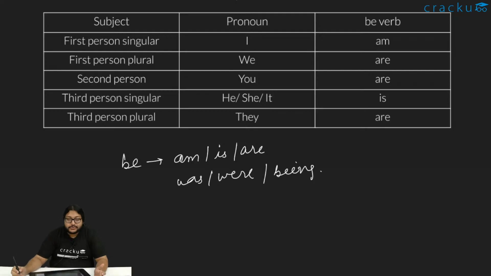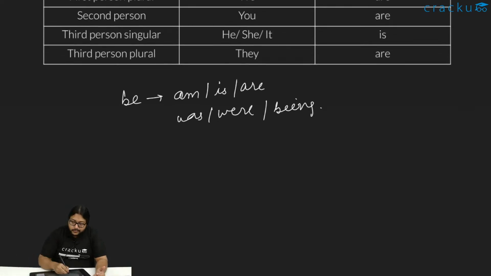These are the forms of be verbs. Now where do we use this? Be verbs can function as helping verbs for some auxiliaries, or they can also be the main verb in sentences. Like in that sentence when we said honesty is the best policy,